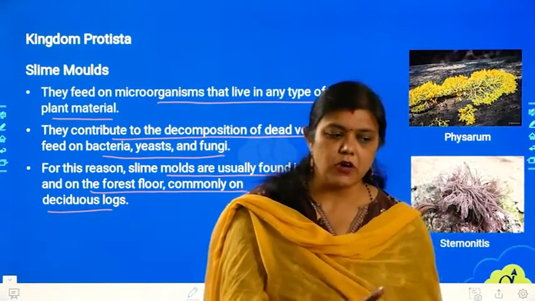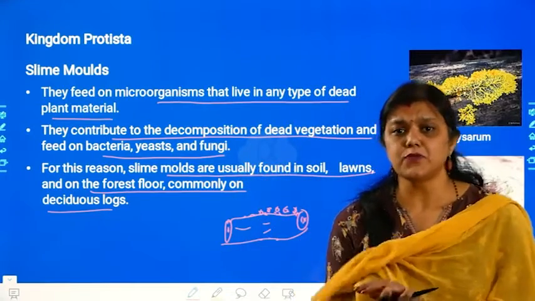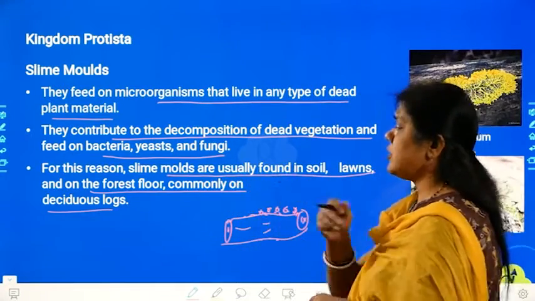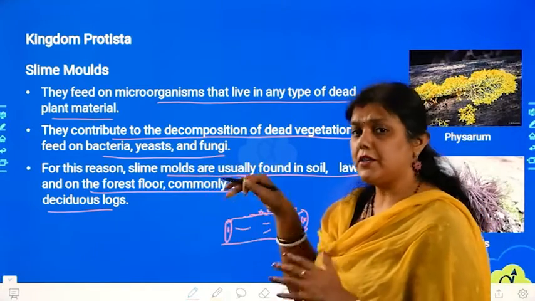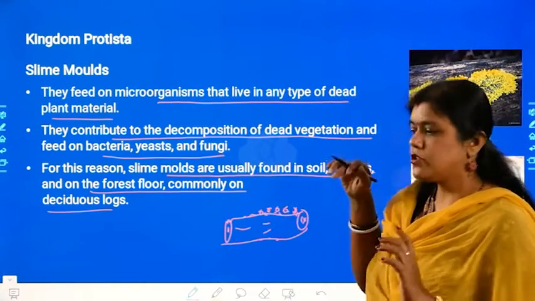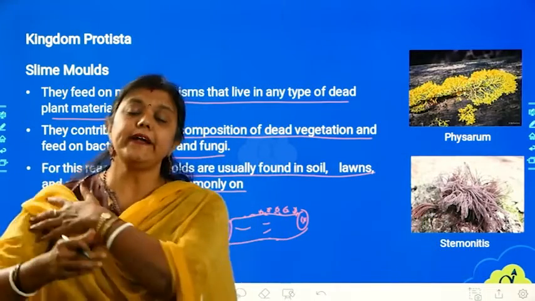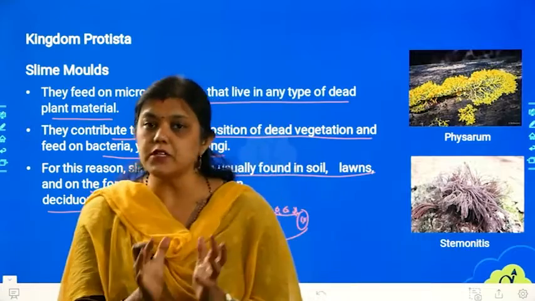They will be available on the soil, on the garden place, on the forest floor, on the deciduous forest and so on, right? So these organisms, slime molds, are usually found in soil, lawns and on the forest floor, commonly on deciduous logs. So see, these terms and these concepts are interrelated with each other, because if you understand one, you will obviously know the other.